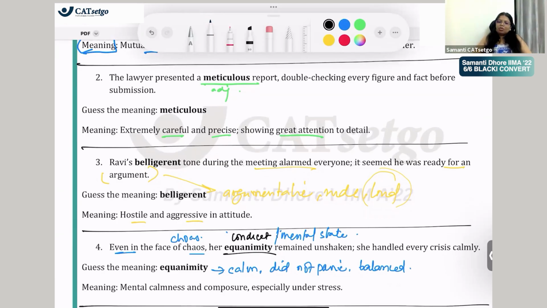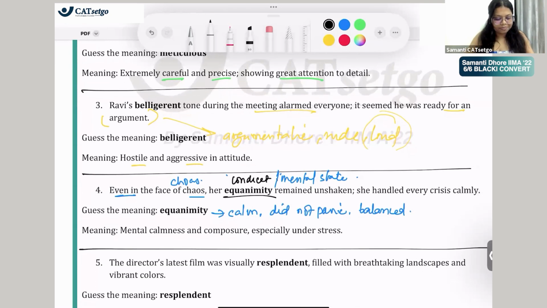Are we getting any closer to understanding what I mean when I say that you are supposed to put a word under context and guess its meaning? And when I ask you to not use a neutral word and try to use a word that's either positive or negative. Because more than you knowing the meaning, what's important for us in VARC is to know if it is used in a positive sense or negative sense. That's the first stage to understand if it is a positive word or a negative word. Okay. Let's do one more.